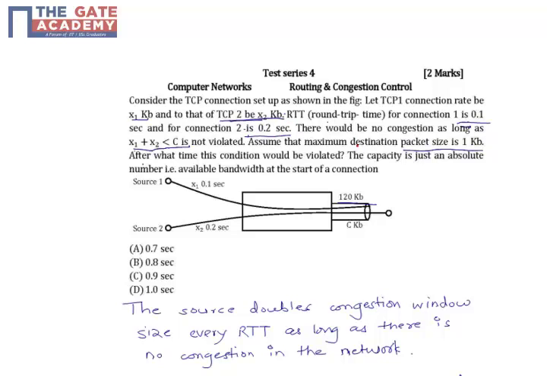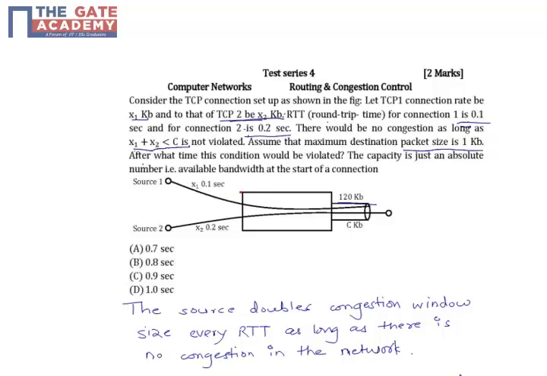And the condition says that there won't be any congestion in the network as long as x1 plus x2 is less than c. That is, the total connection rate is less than the available bandwidth. Both connections use a maximum packet size of 1 kb, and we are asked to compute the time when the congestion would occur.